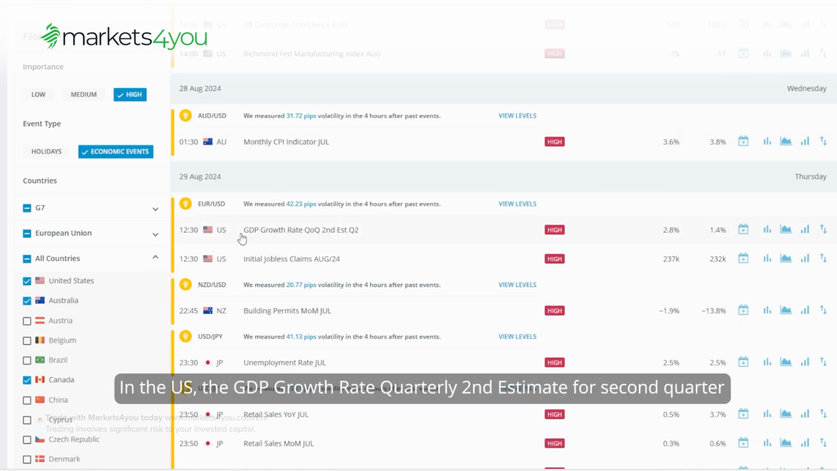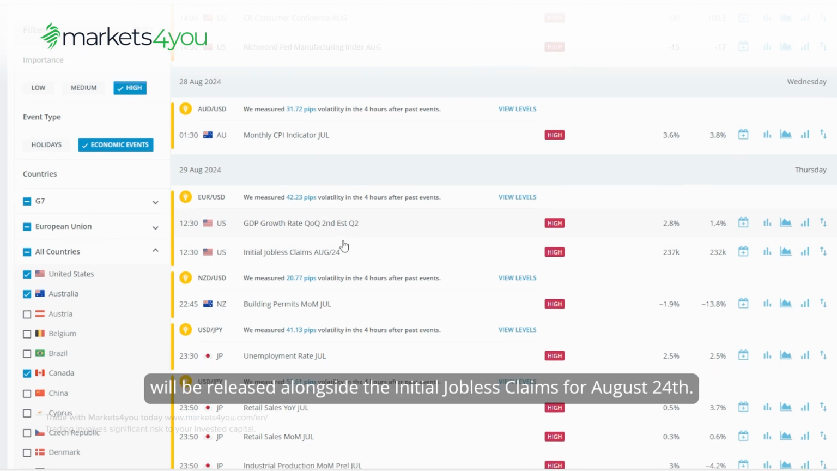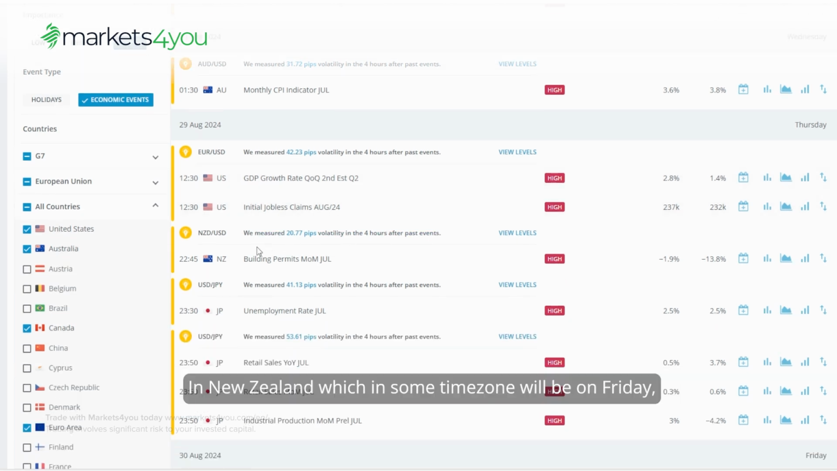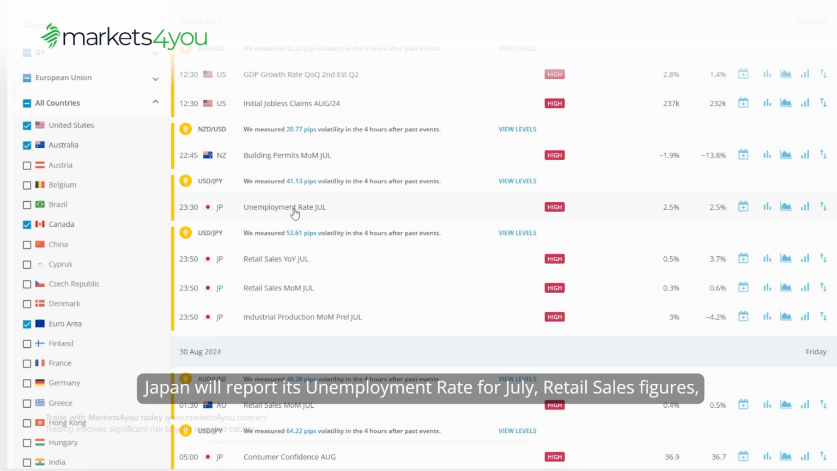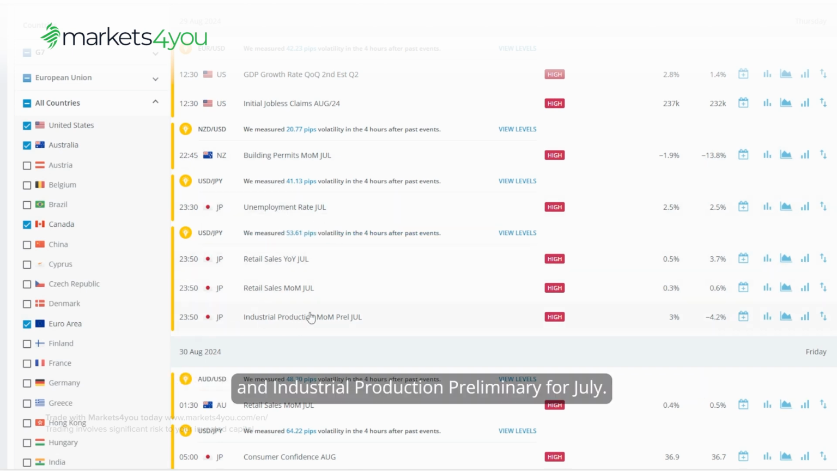Thursday will be quite busy. In the US, the GDP growth rate quarterly second estimate for second quarter will be released alongside the initial jobless claims for August 24th. In New Zealand, which in some time zone will be on Friday, building permits for July will be released. Japan will report its unemployment rate for July, retail sales figures, and industrial production preliminary for July.